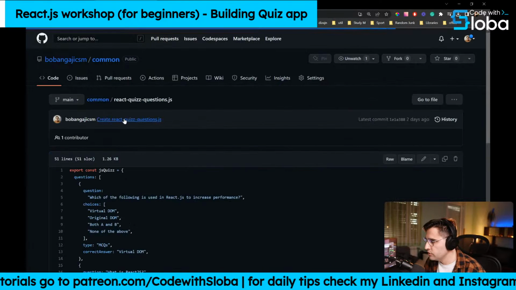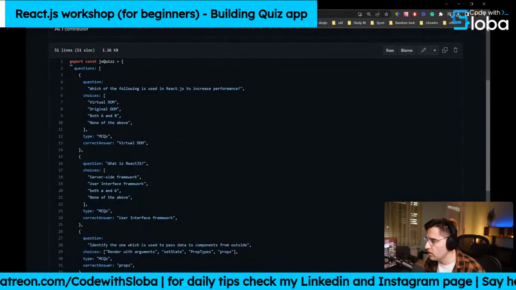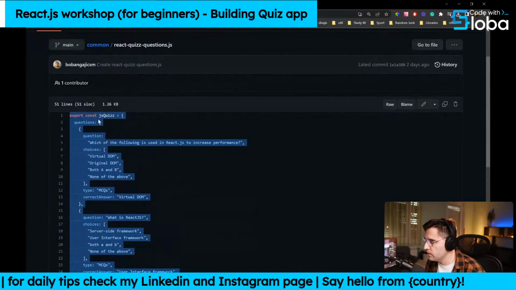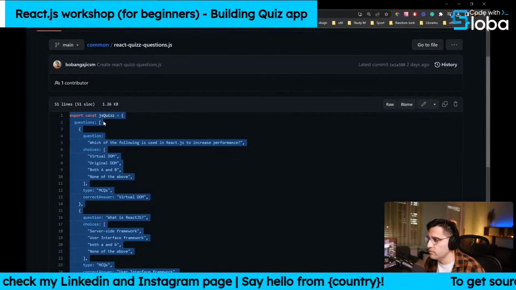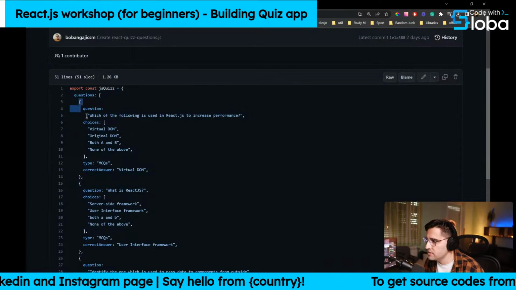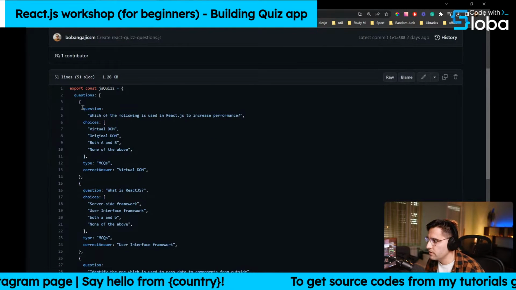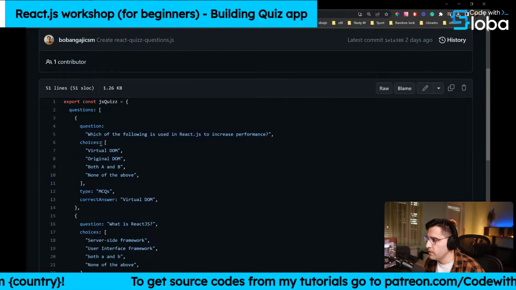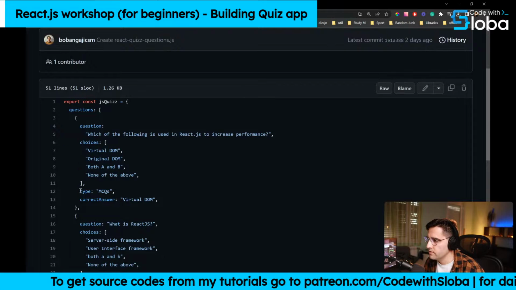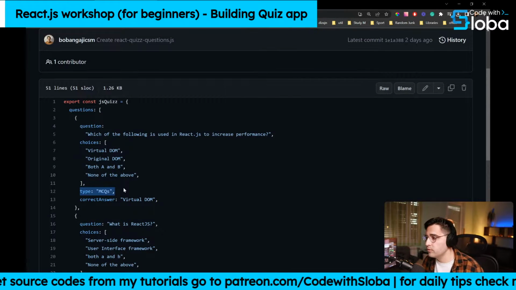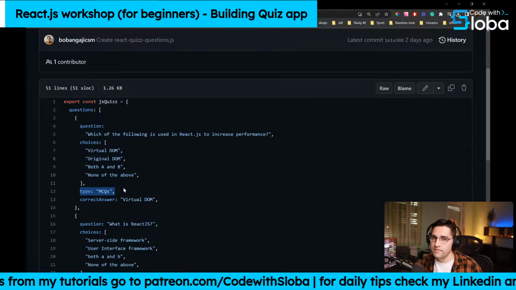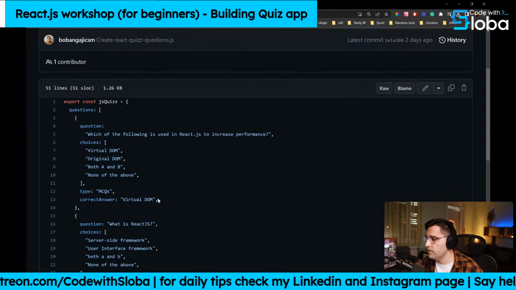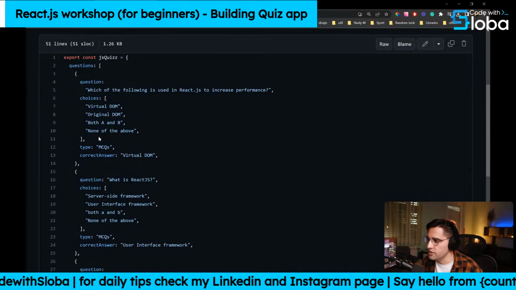Okay, so what we need to do is copy this entire object. What this basically is, is a set of questions. It's an array of objects, and inside of this array we have a question, which is obviously the main question of that object, and then we have the choices, and we have the type of the question. This is going to be very important later on when you create different types of questions. But for now, we only have multiple choice questions. And then we have the correct answer for every single question. And we just have 5 questions.